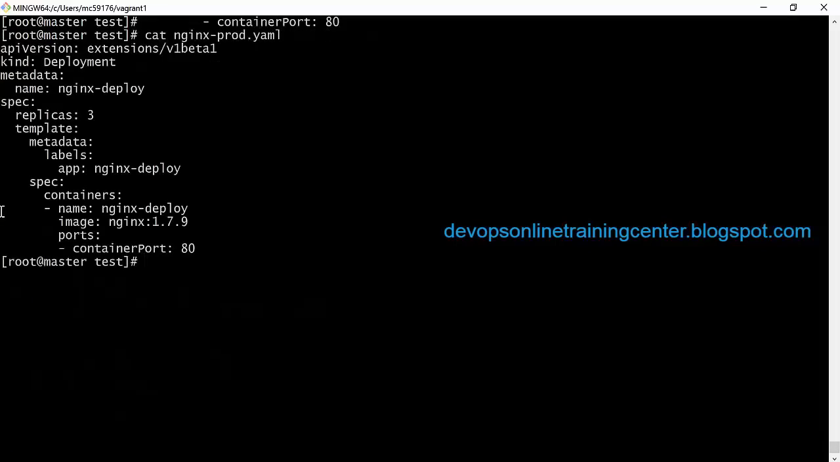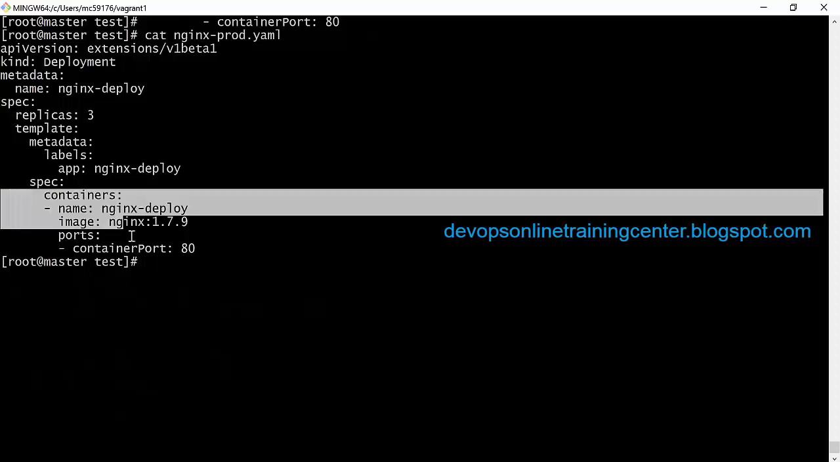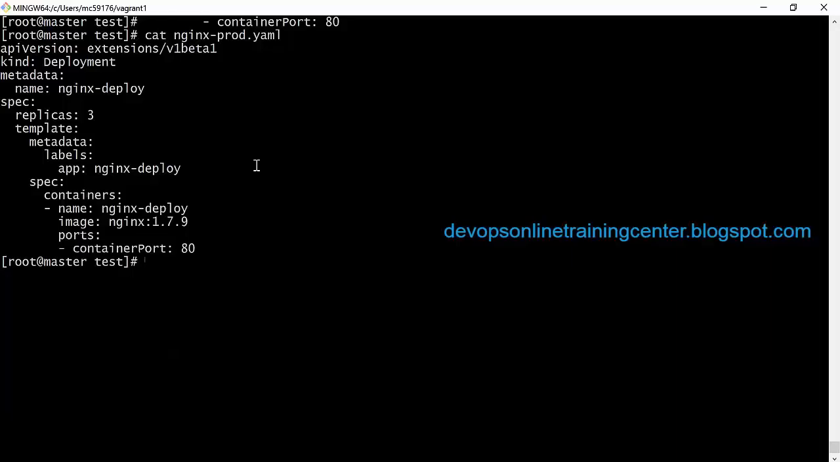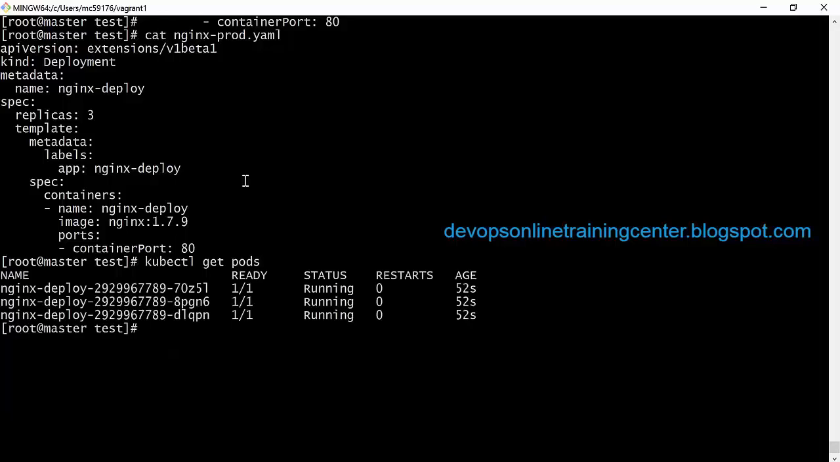Exactly. So it will create 3 pods. In each pod, I specified 1 container. We can also specify multiple containers in a single pod. But as of now, I specified only 1 container, and that container has the nginx image. So now we don't have to mention anything like pod number something in the file, right?